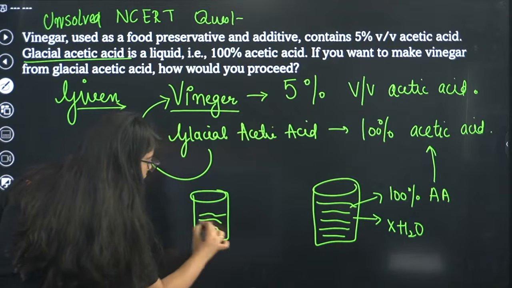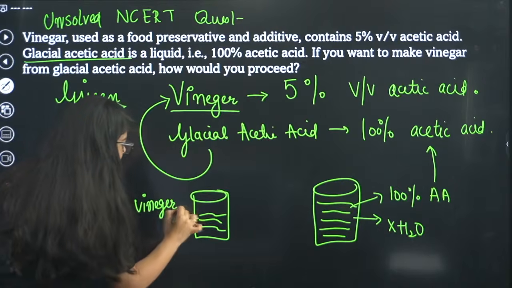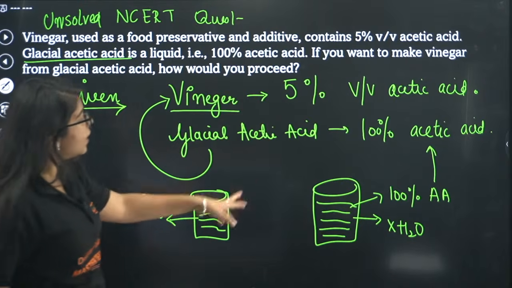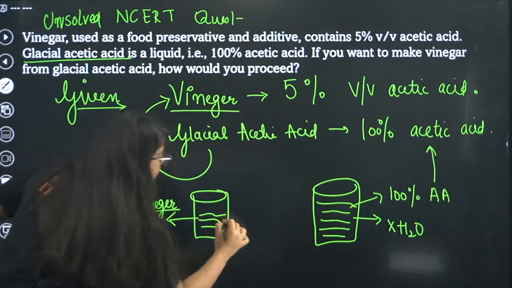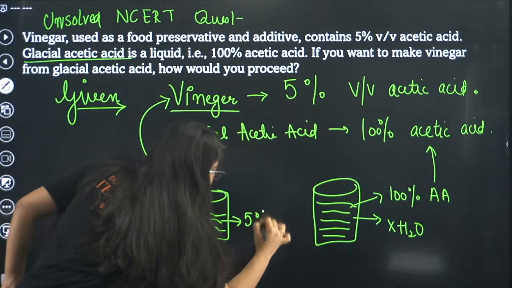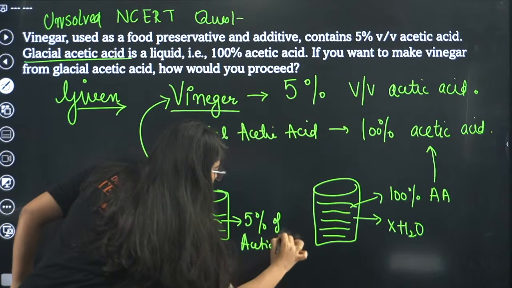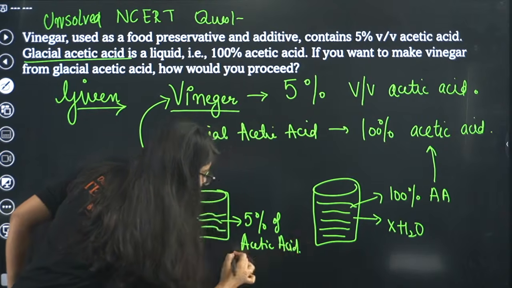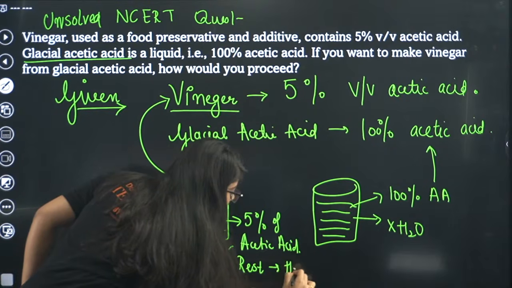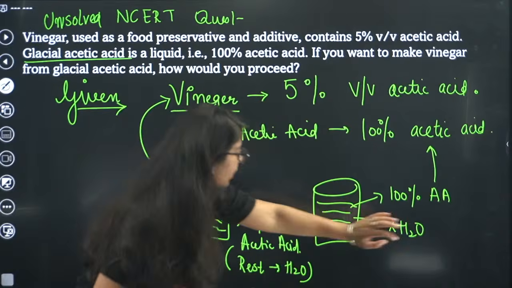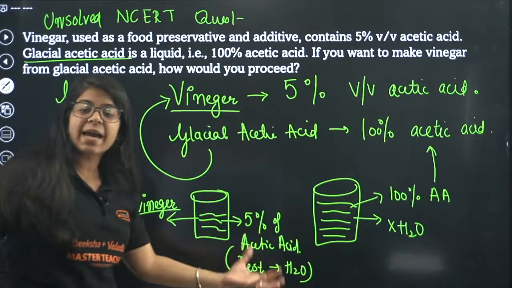This is also a solution, right? But in vinegar, acetic acid is only 5%, and the rest is water. Here you have no water. Here you have only 5% of acetic acid with the remaining as water.